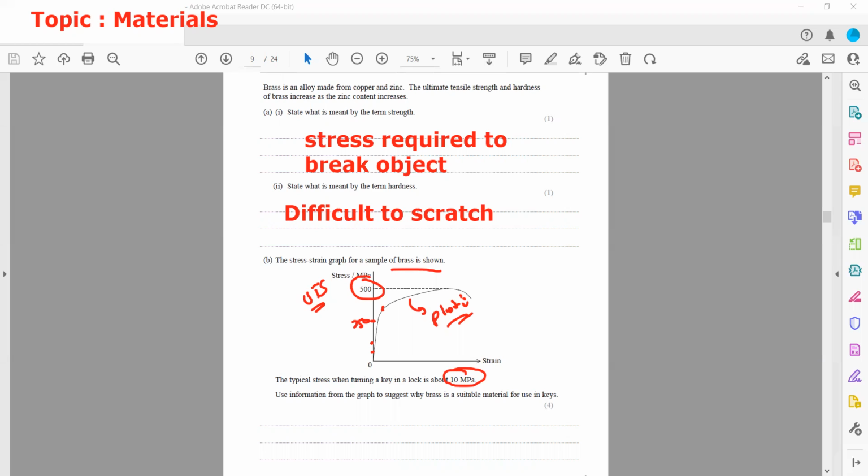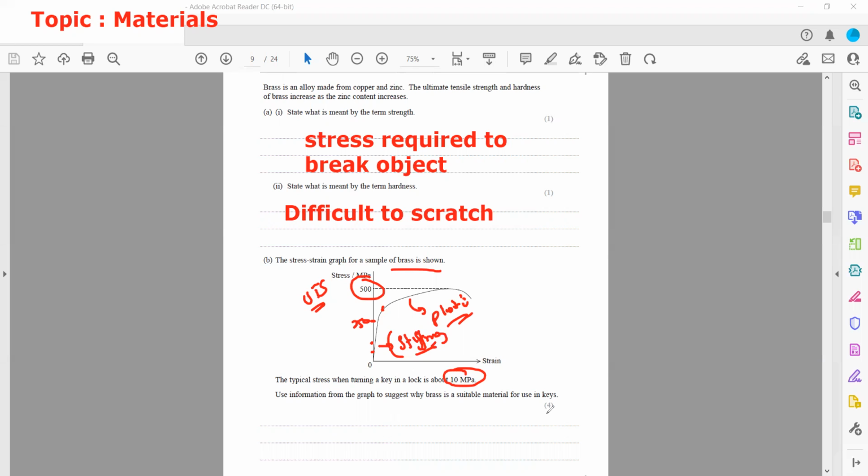Another thing you can clearly see is the very steep initial slope. Steep means it is stiff. Stiff material means the object cannot deform easily by a small change in the force.